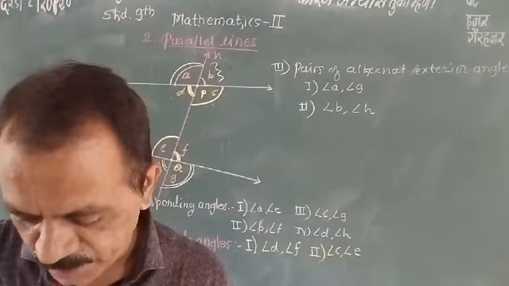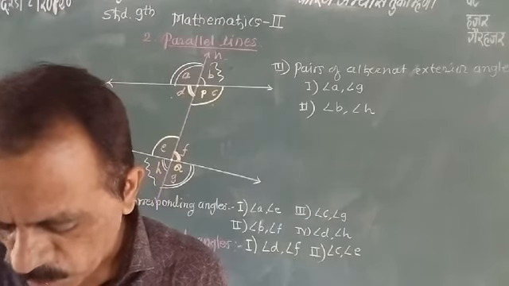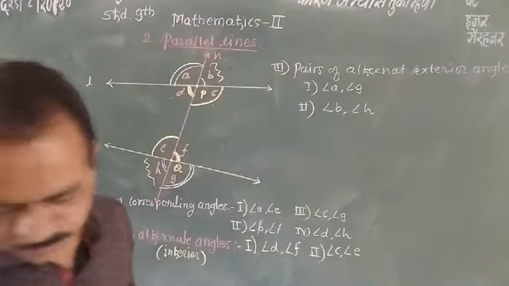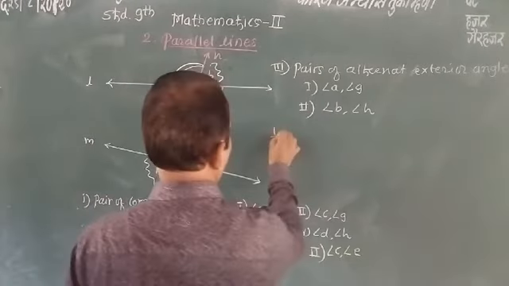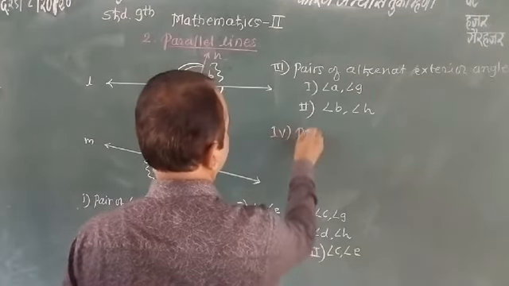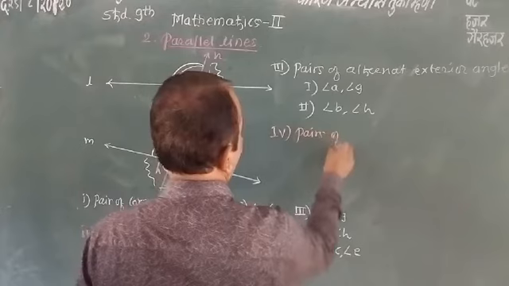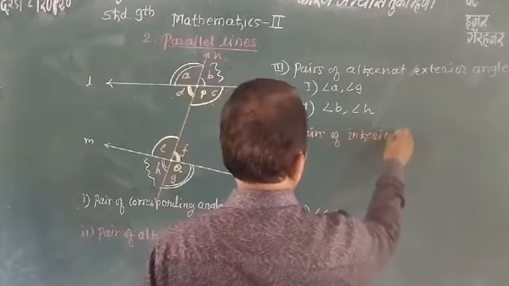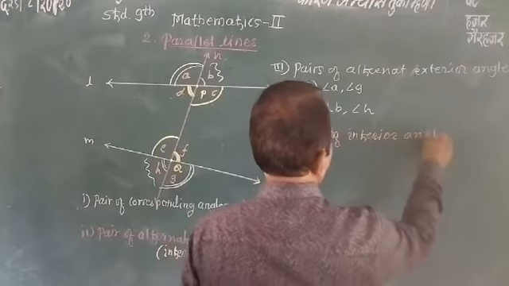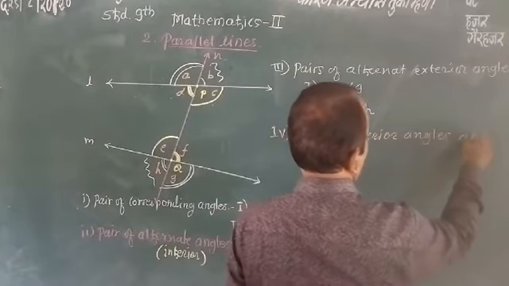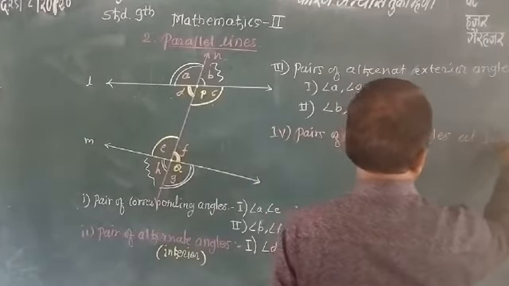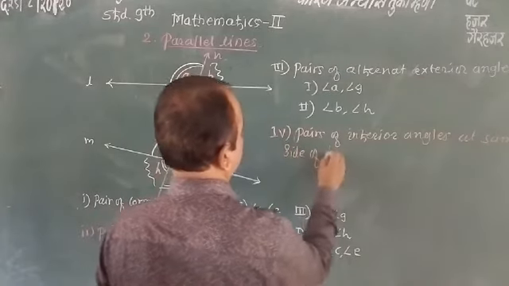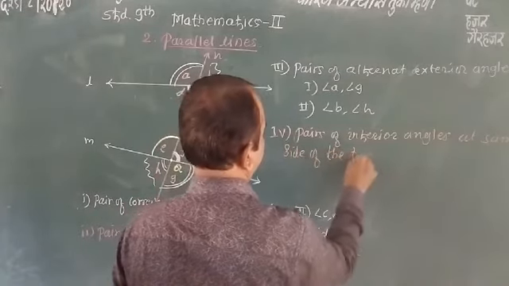Now the next is pairs of interior angles on the same side of the transversal. Fourth point: pairs of interior angles on the same side of the transversal.